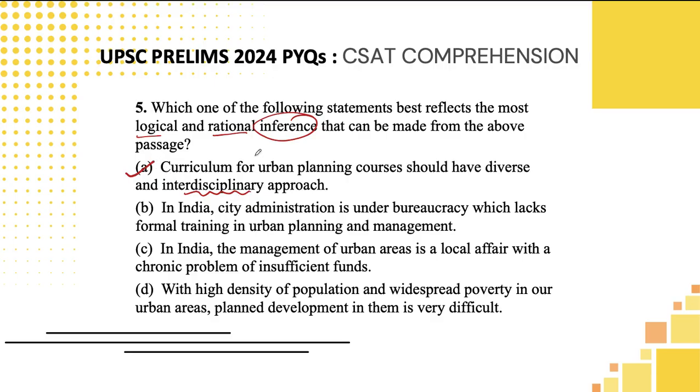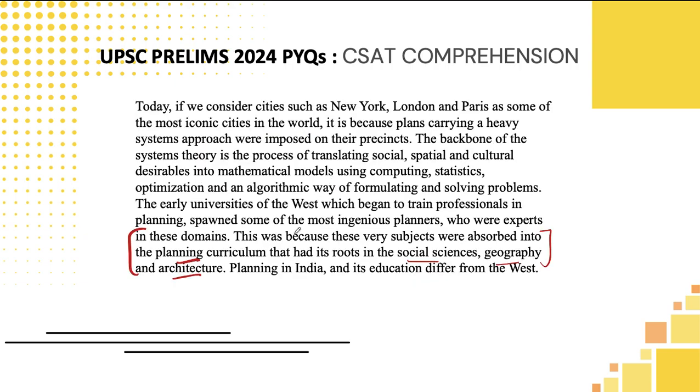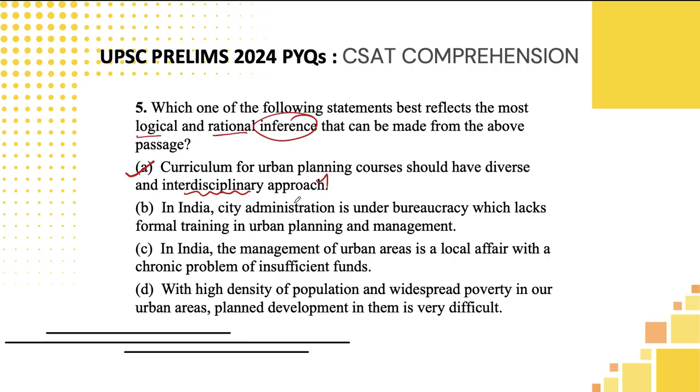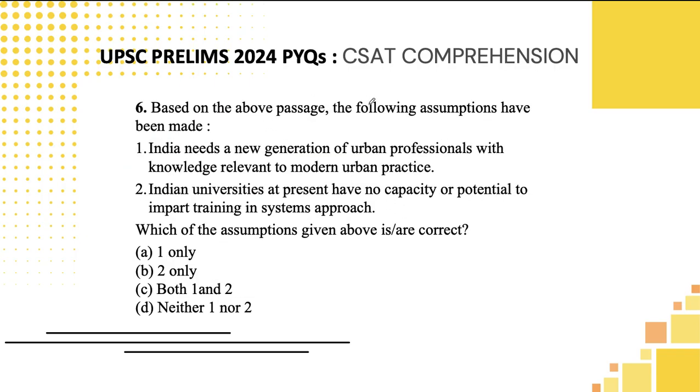Why I am telling that inference will always be indirectly stated, not directly. So that logic is applying here, and it should talk about something which is mentioned in the last three lines most of the times, and that is also applying. So you can pick this particular option and you can cross look and double verify the remaining three options also. Based on the above passage, the following assumptions have been made. India needs a new generation of urban professionals with knowledge relevant to modern urban practice. Indian universities at present have no capacity. Negatively worded, you can eliminate it. The first statement is neutral or positively worded, hence the first will be correct and the second one will be wrong, students.